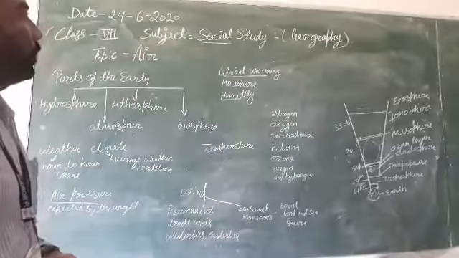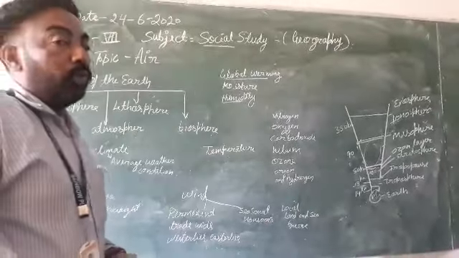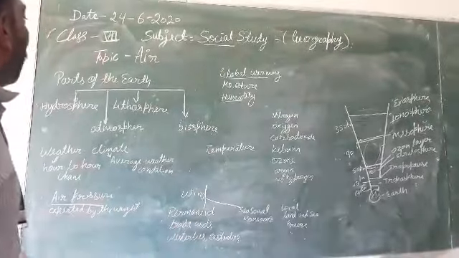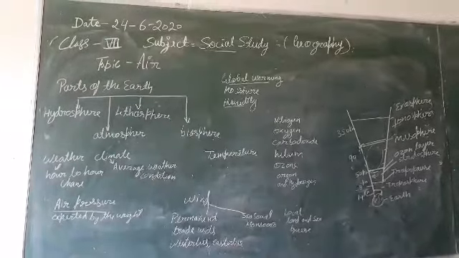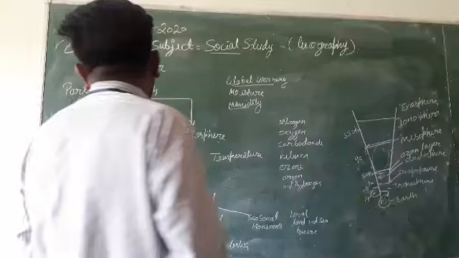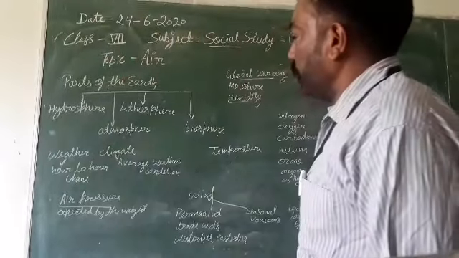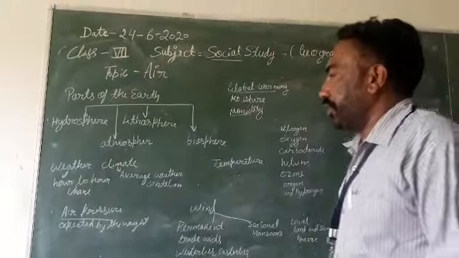Today we will start chapter Air. This is chapter 4 of your geography book. And as you know, first we have to see the partition of the earth. Earth has four parts: hydrosphere, lithosphere, atmosphere, and biosphere.